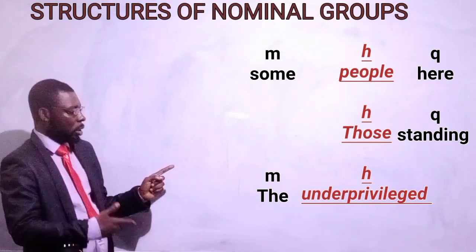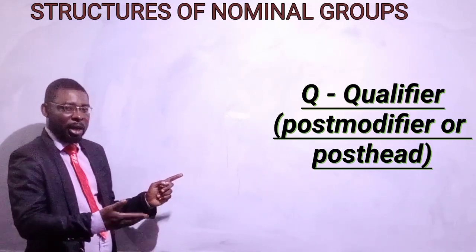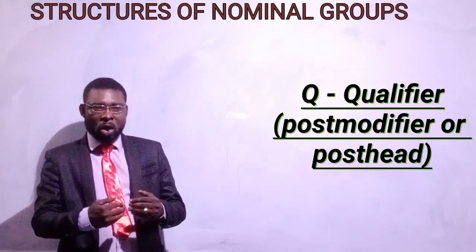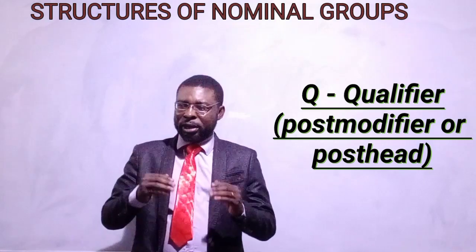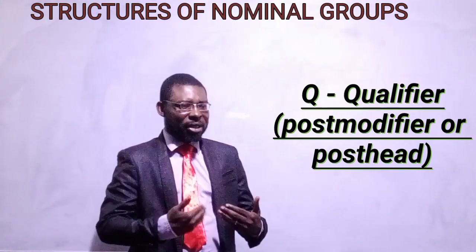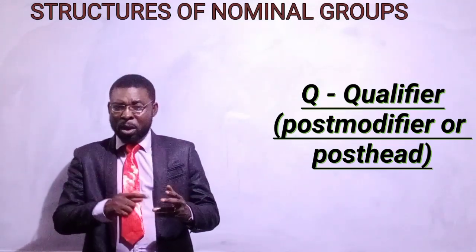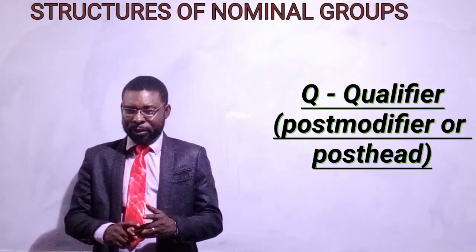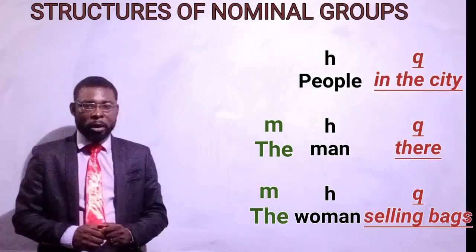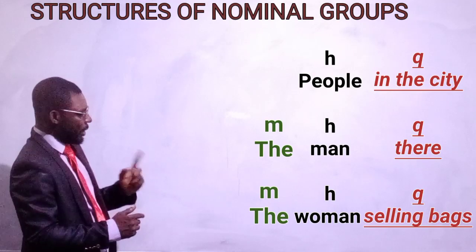Let's look at Q. Q stands for the qualifiers. It is also called post-modifiers or post-head words. The items under Q usually come after the head words, which are nouns, pronouns, adjectives. Take for instance, people in the city, the man there, the woman selling bags.